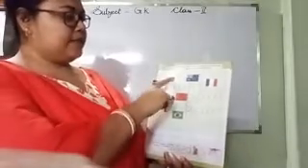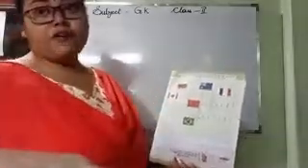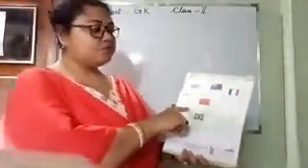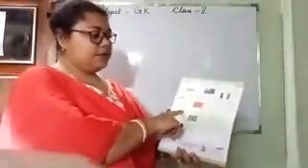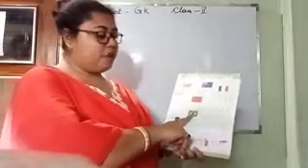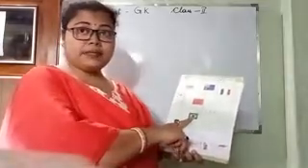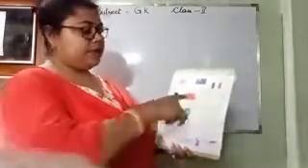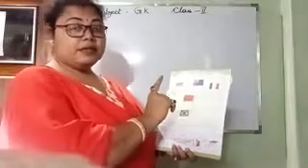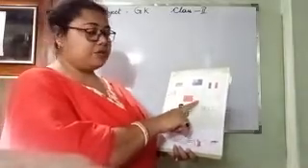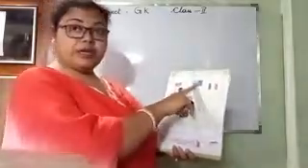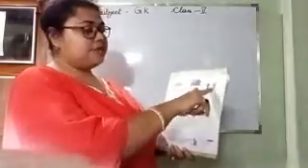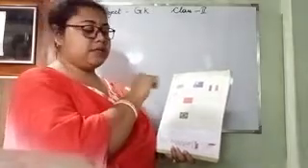Next, this is the flag of Russia. What is the capital city? Moscow. Then this is the flag of Brazil. What is the capital city? Brasilia. So you have to write Brasilia. Then here it is China. China's capital city is Beijing. Then this is Australia. Australia's capital city is Canberra. And this is France. What is the capital city?